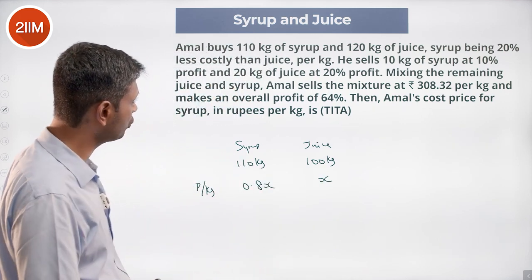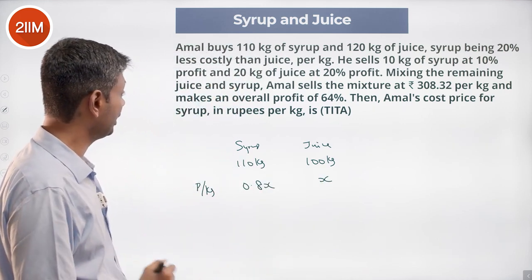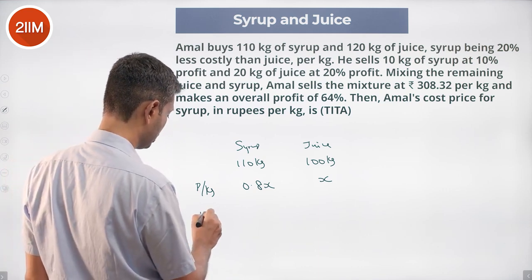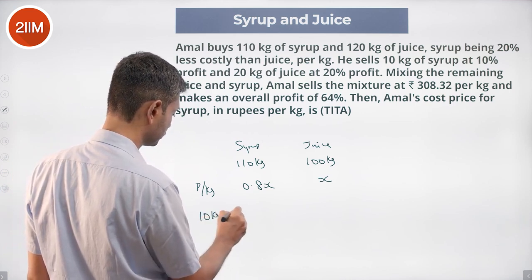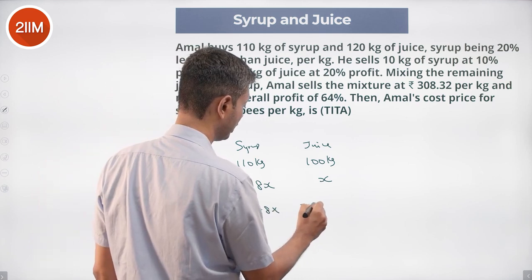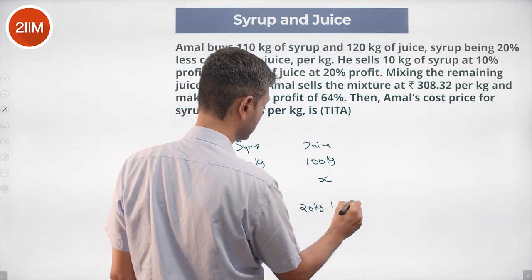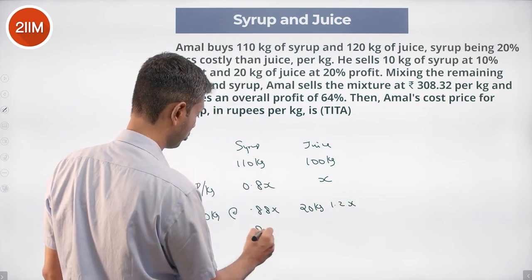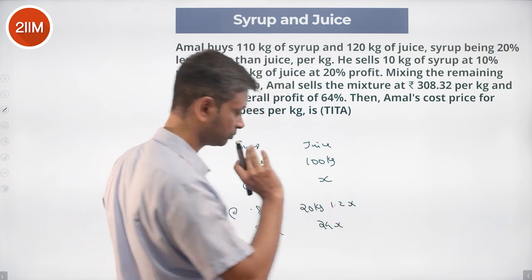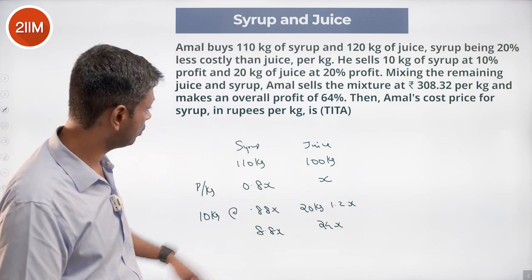He sells 10 kg of syrup at 10% profit and 20 kg of juice at 20% profit. So he sells 10 kilograms at 0.88x, 20 kilograms at 1.2x. So he gets 8.8x plus 24x. x being the price per kilogram of juice.